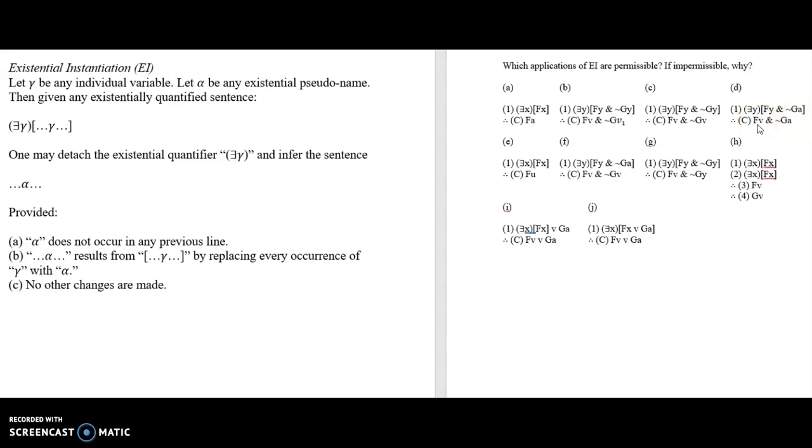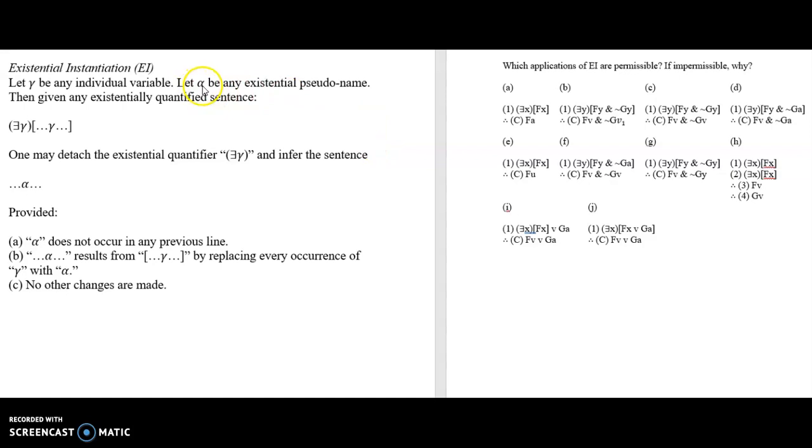There cannot be a pseudonym in the last line of any deduction. So we would have to go on and maybe existentially generalize this to do a complete thing. But in terms of the move from this to this via existential instantiation, that is perfectly permissible. This is absolutely impermissible. Do not do it.